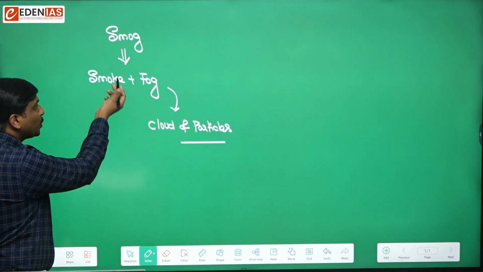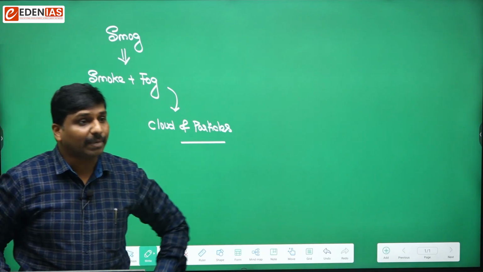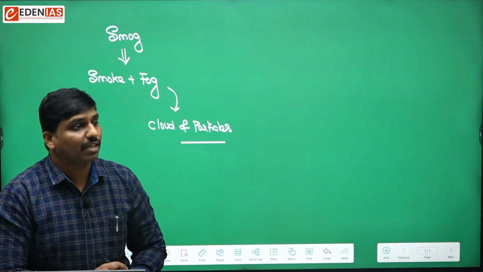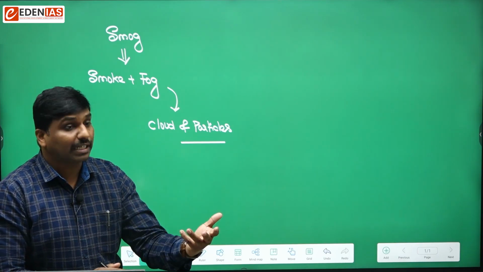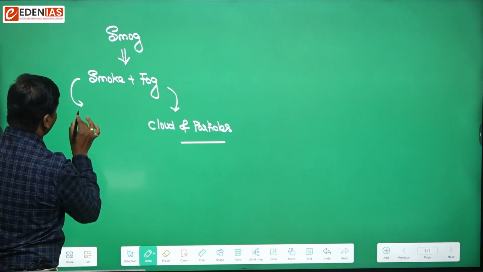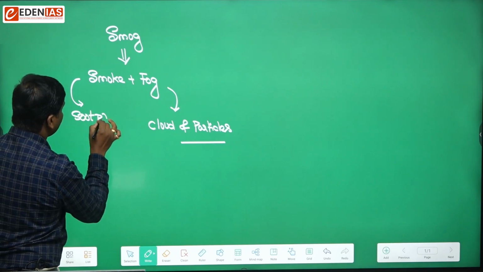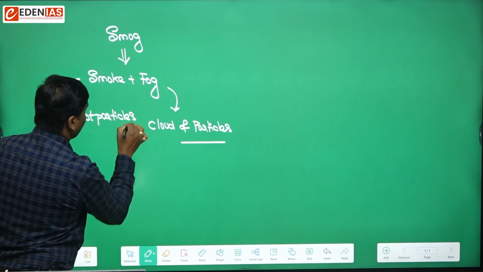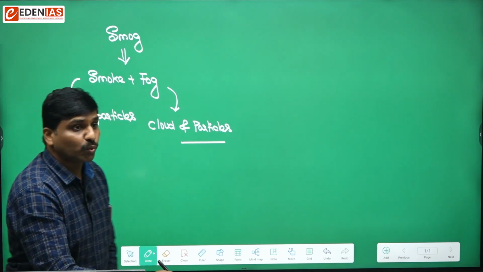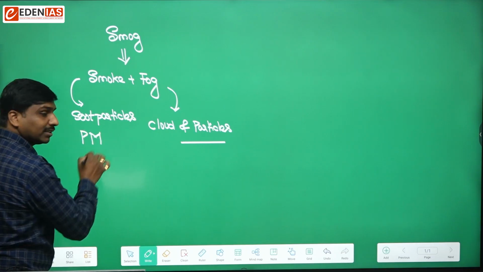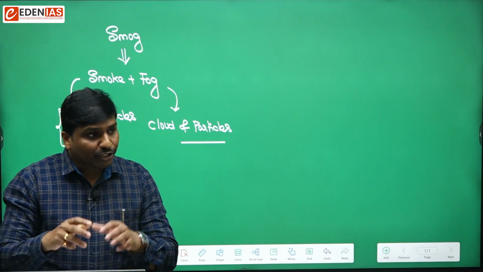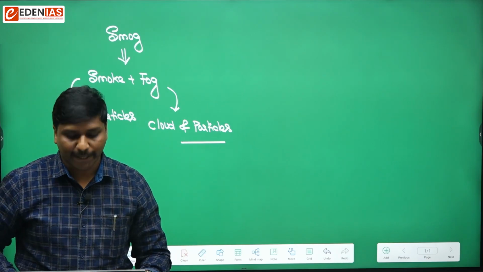And what is smoke? Smoke is a mixture of various soot particles, dust particles, or other particulate matter that is being released due to various reasons. So it is usually composed of things like soot particles. Soot means the black material that is emitted when we burn something. So it is composed of soot or particulate matter. So smog is a mixture of smoke plus fog. Okay, so that is one thing.